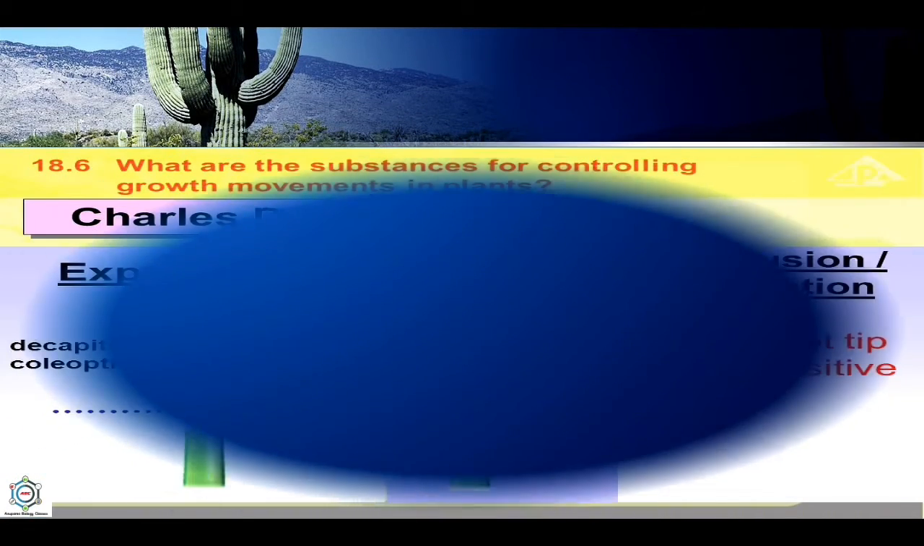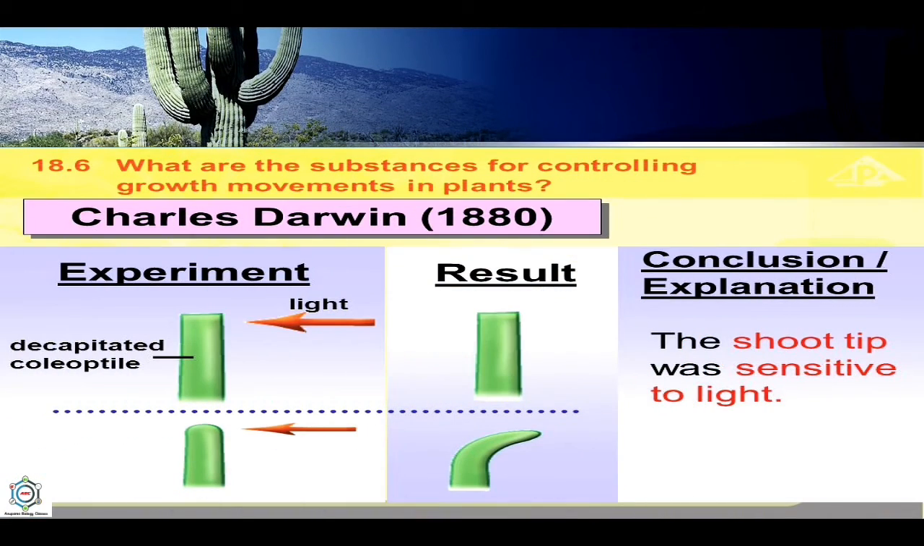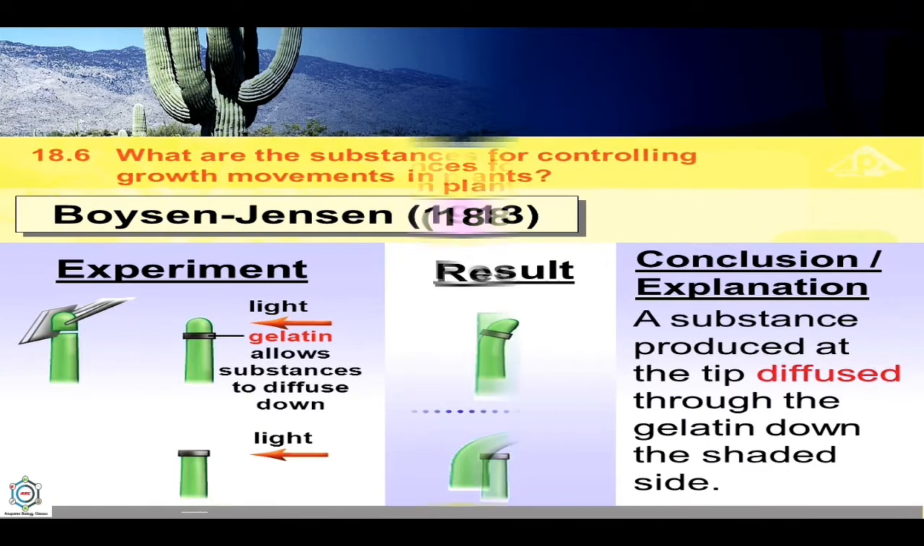So, what are the substances for controlling growth movement in plants? At first, the experiment of Charles Darwin. Here you can see the decapitated coleoptile. The result you can see here, and the conclusion is the shoot tip was sensitive to light.